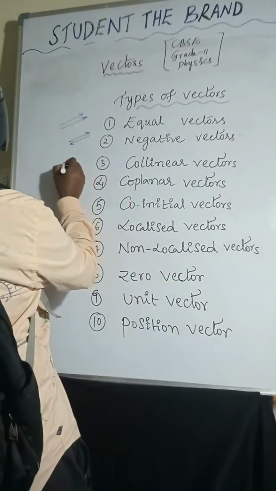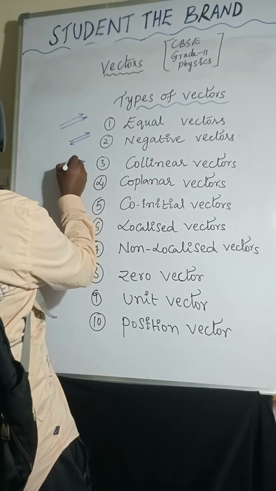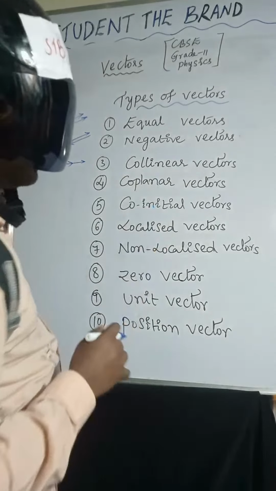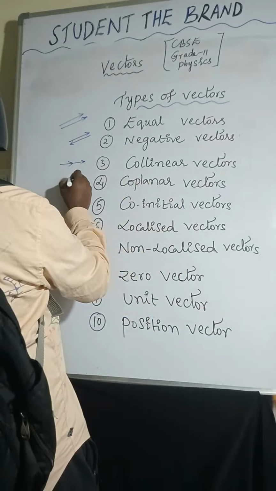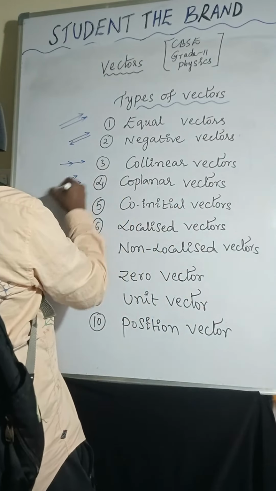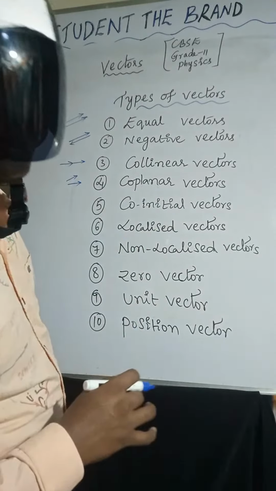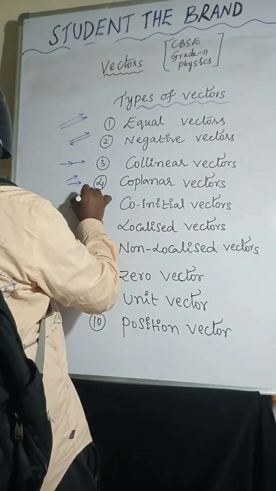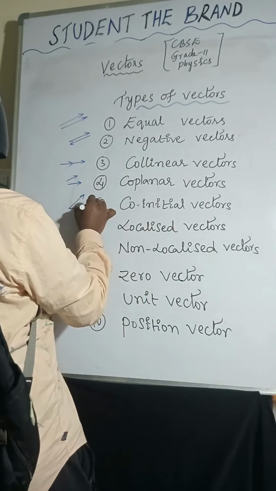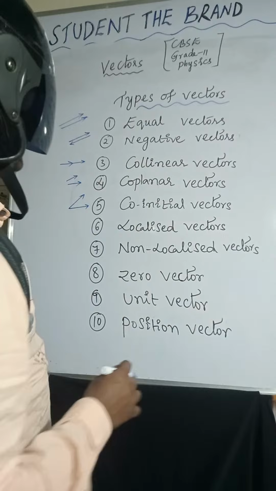Collinear vectors: the vectors acting in the same line. And coplanar vectors: the vectors are in the same plane. And co-initial vectors: the vectors' initial point is the same. I am taking here, the initial point of the vectors is the same.